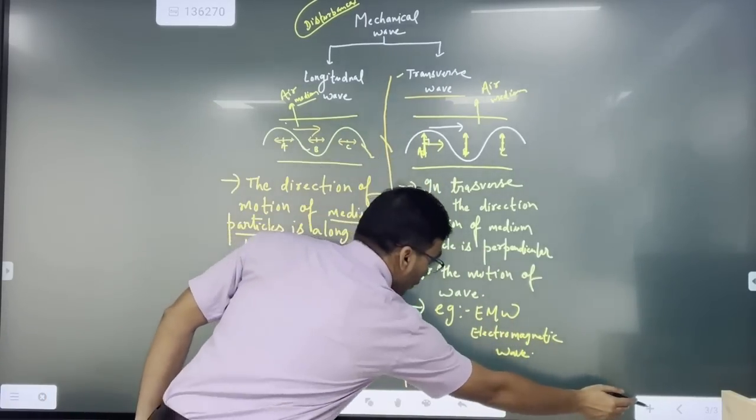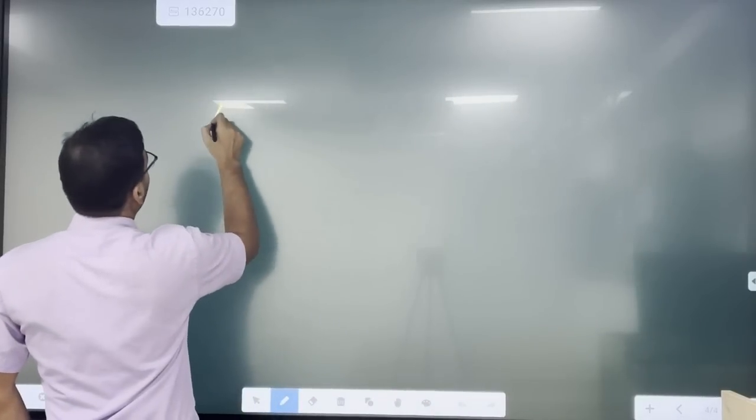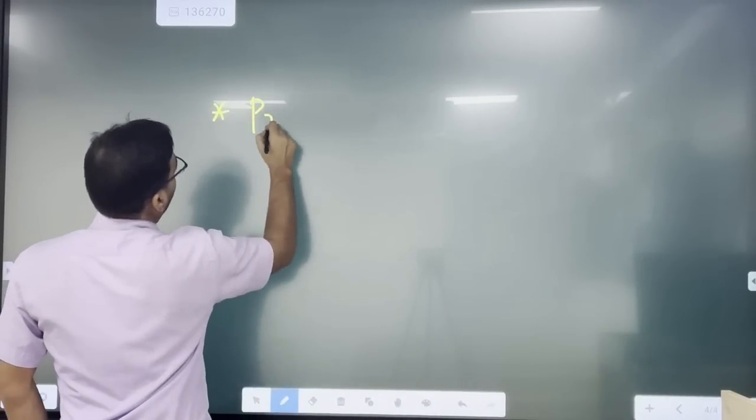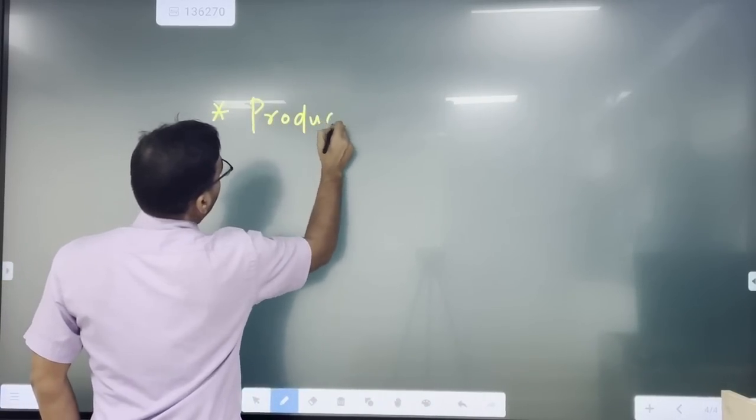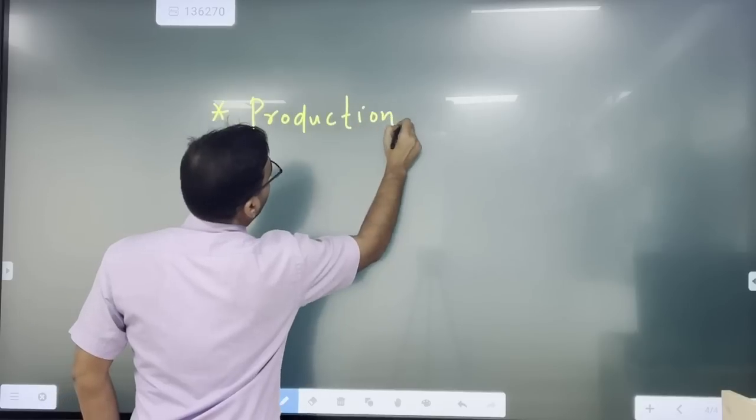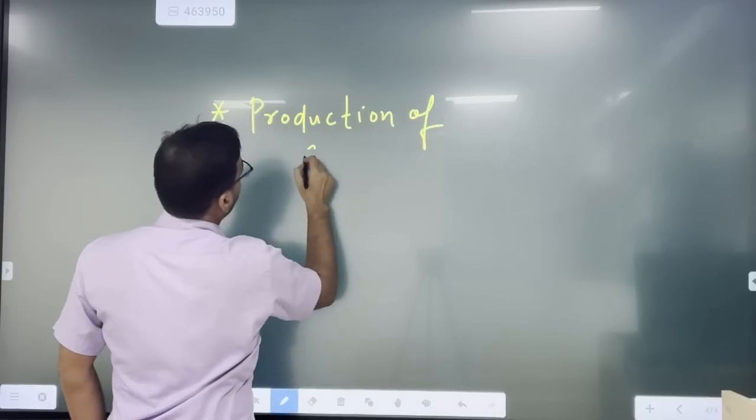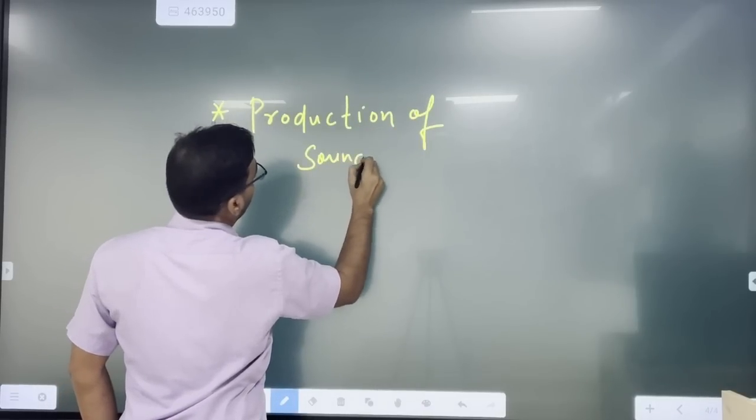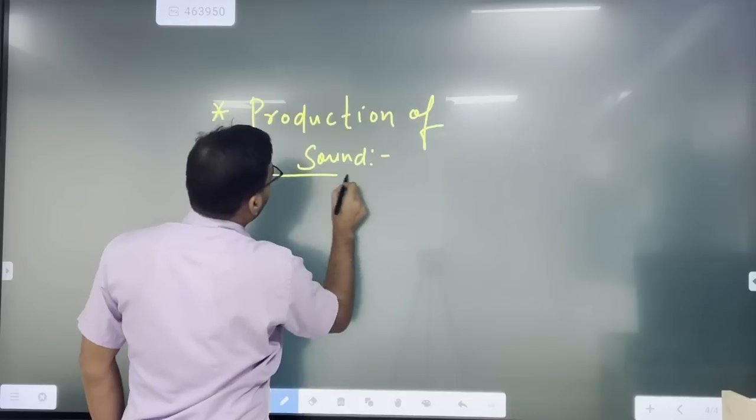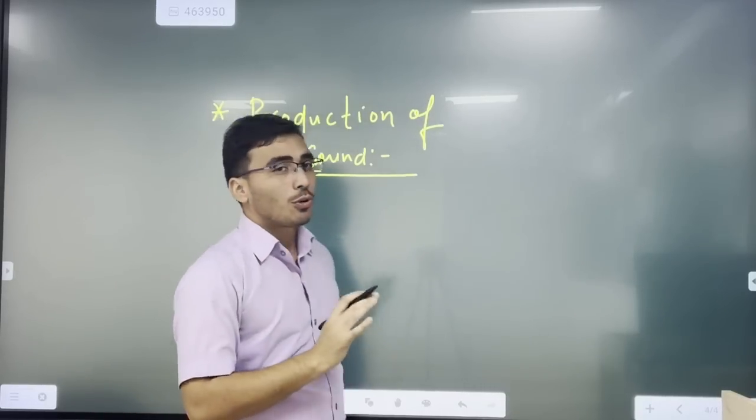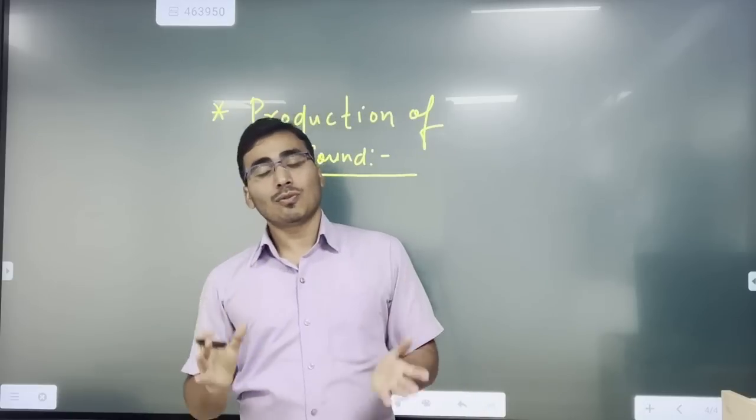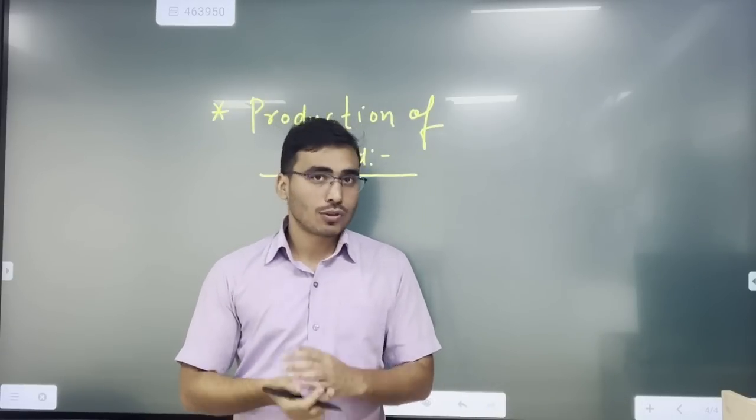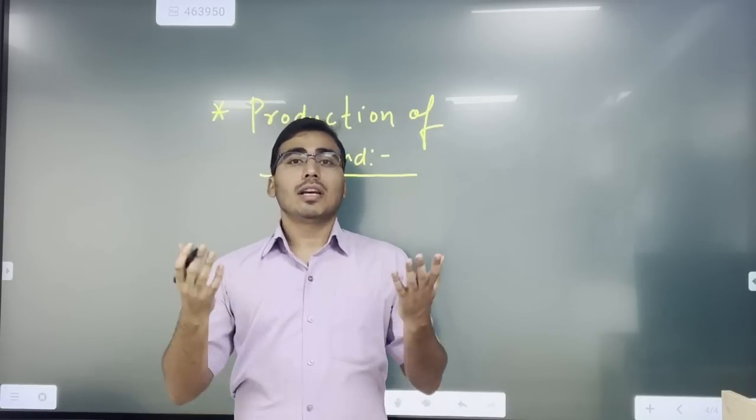So I'm just moving to the next slide. The next topic is the production of sound. How sound is produced. This is the first topic that we should understand, right? You guys are very much aware that for the production of sound we need some kind of disturbance, and for that disturbance we need some external pressure.